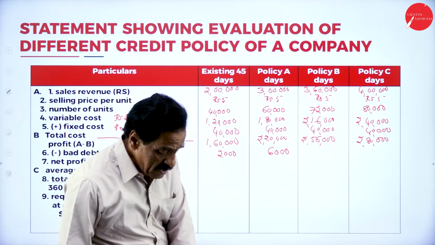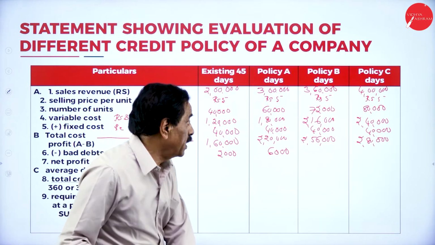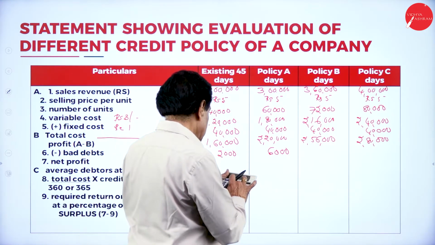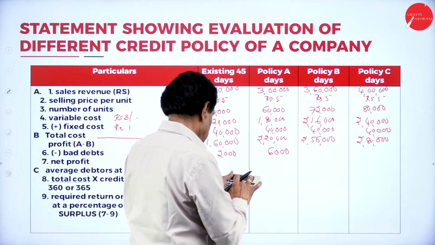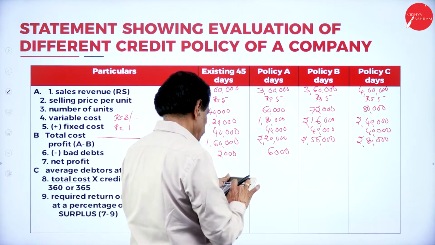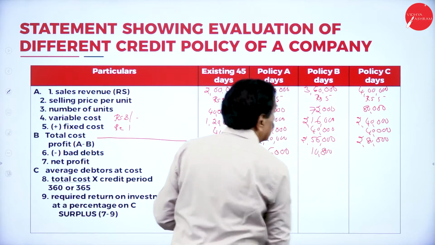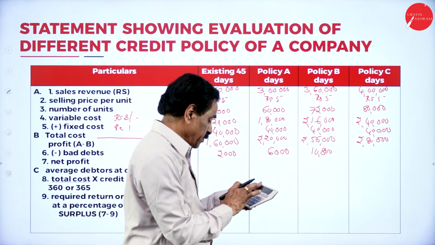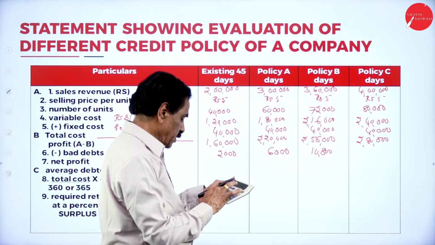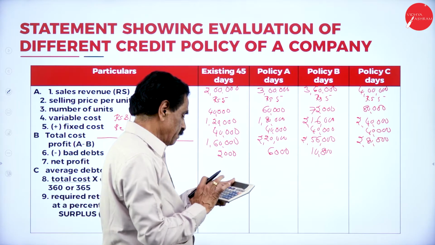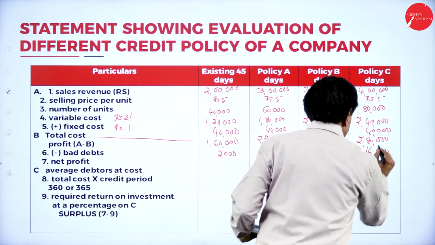Then regarding the B, 3%, 3,60,000 on sales into 3 divided by 100, 10,800. Then on 4 lakh, into 4 divided by 100, 16,000. This is your bad debt.